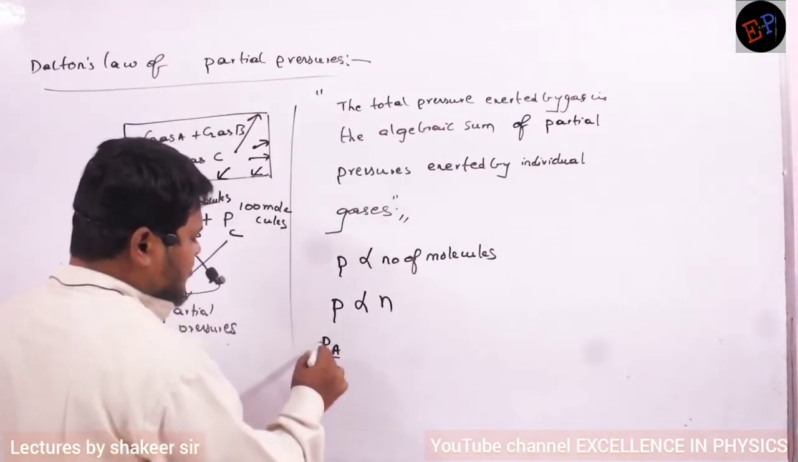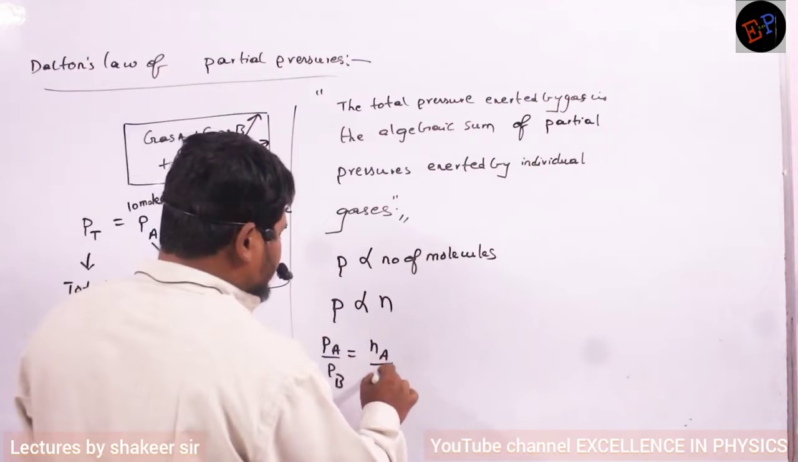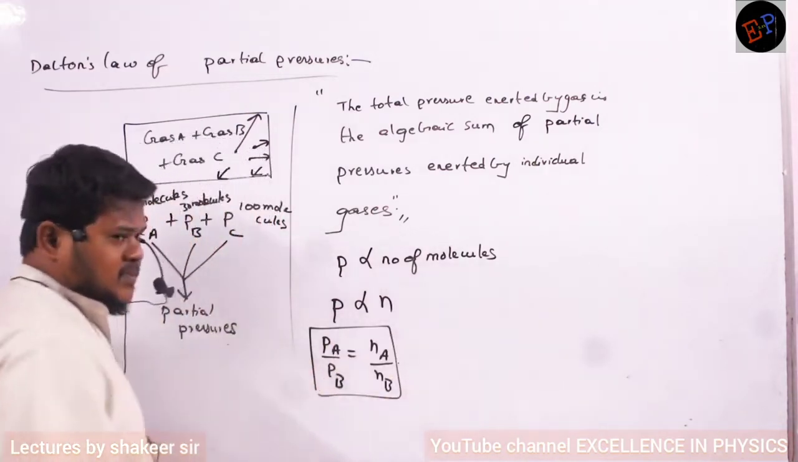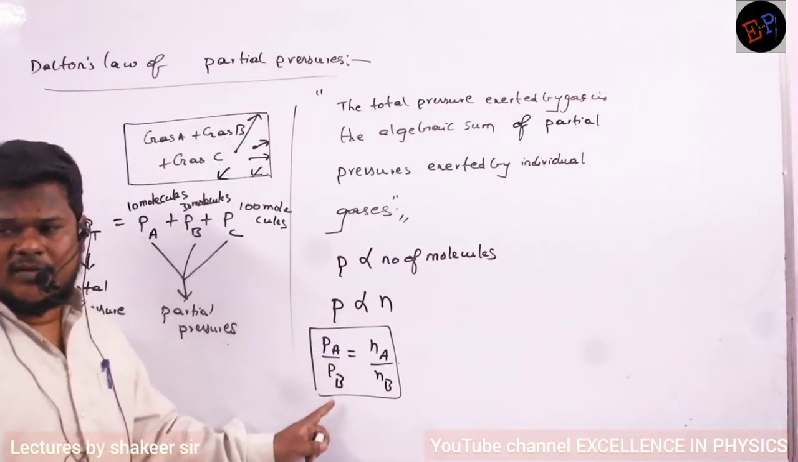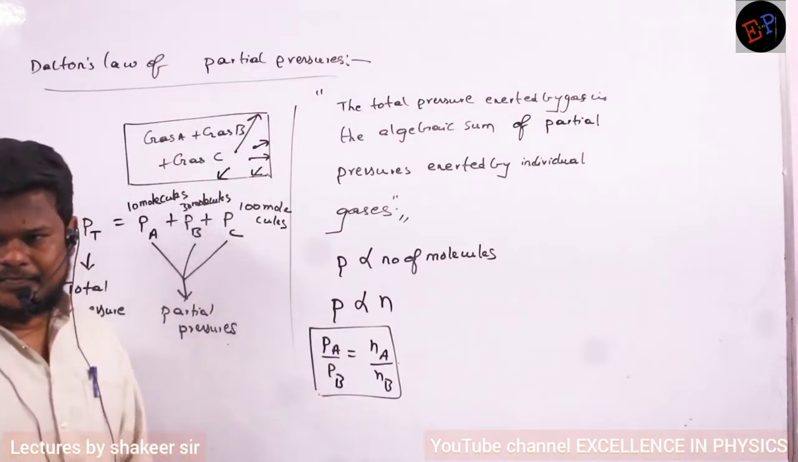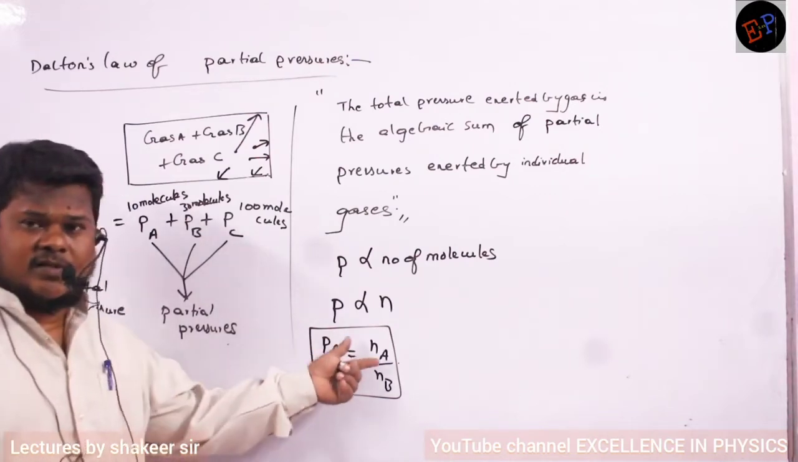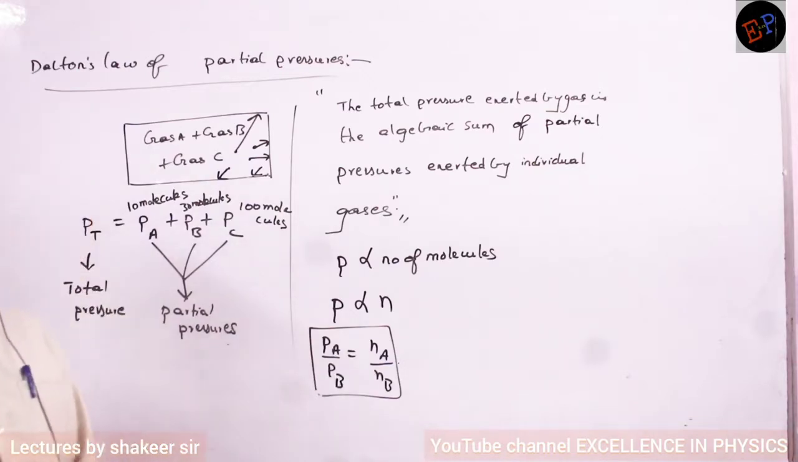It means it is the ratio of pressures. And this must be equal to the ratio of the number of moles of the gas also. This is a very, very important relation by which we can do many kinds of problems. So the ratio of pressures is always equal to the ratio of number of moles of that particular gas.